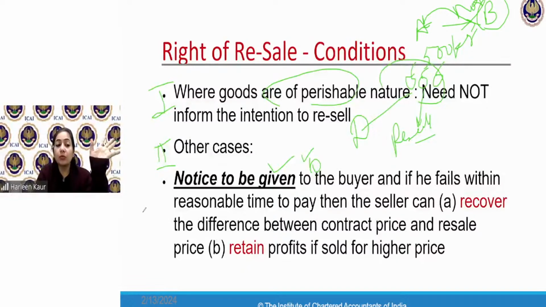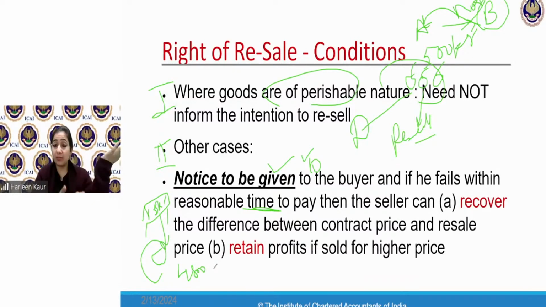Then suppose 10 days have passed, reasonable time, and he still failed to make the payment. And this furniture table that I've made for the buyer was for 5,000 rupees. So now I don't want to have a loss of 5,000 rupees. I quickly found another buyer, C. But C said, I will only pay you 4,800 rupees. Now this table is lying like this. I have made it specifically for the buyer B.